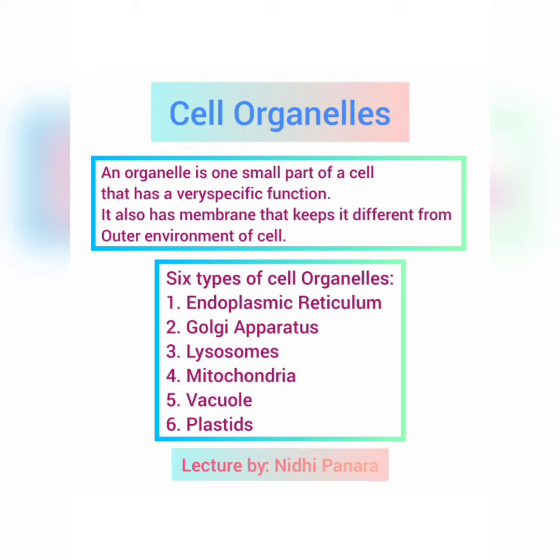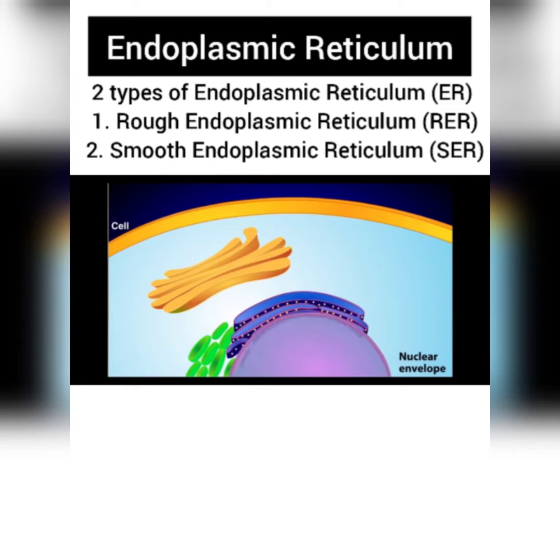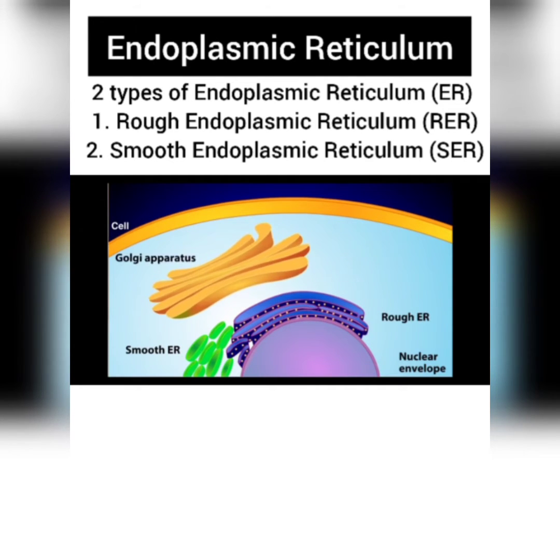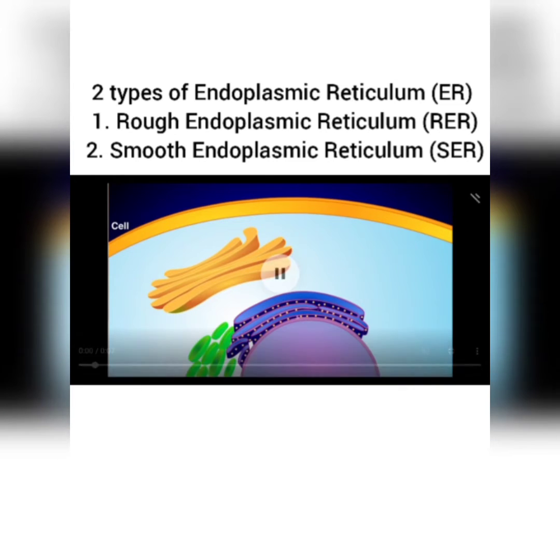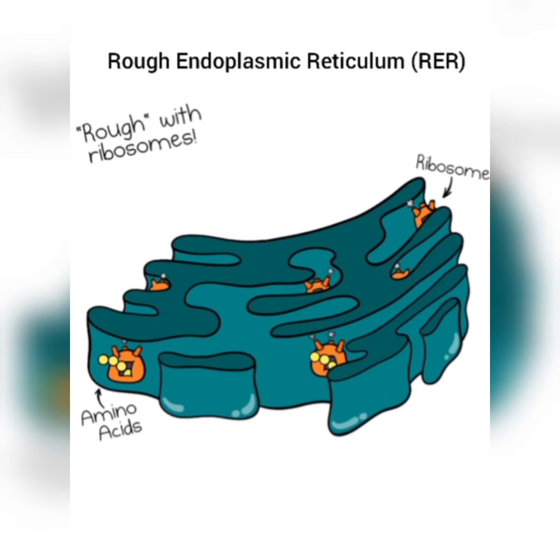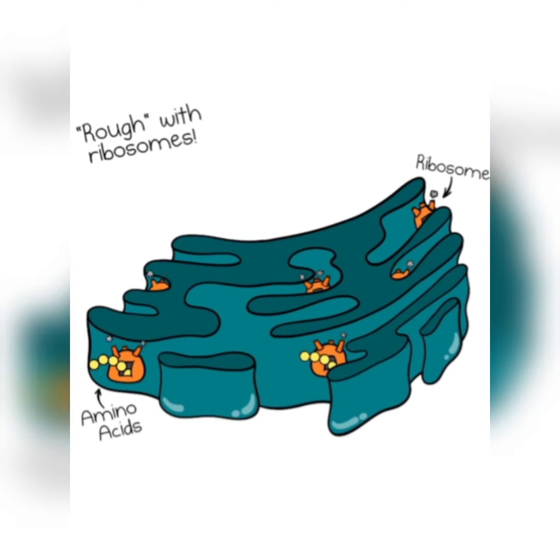Today we are going to learn about cell organelles. There are 6 types of cell organelles we are going to study. First one is endoplasmic reticulum, and there are 2 types of endoplasmic reticulum. Among them, the first one is rough endoplasmic reticulum.